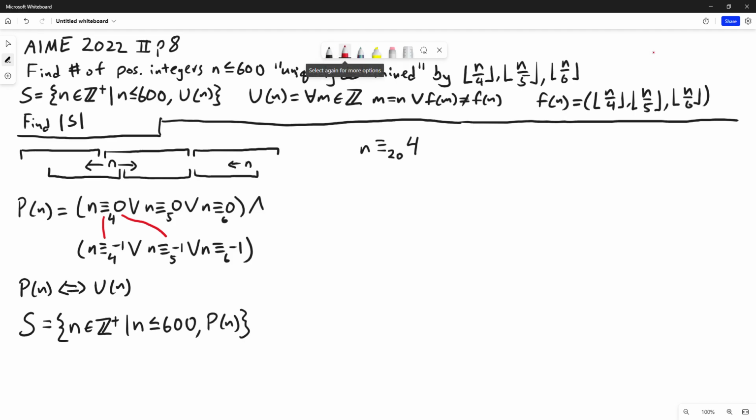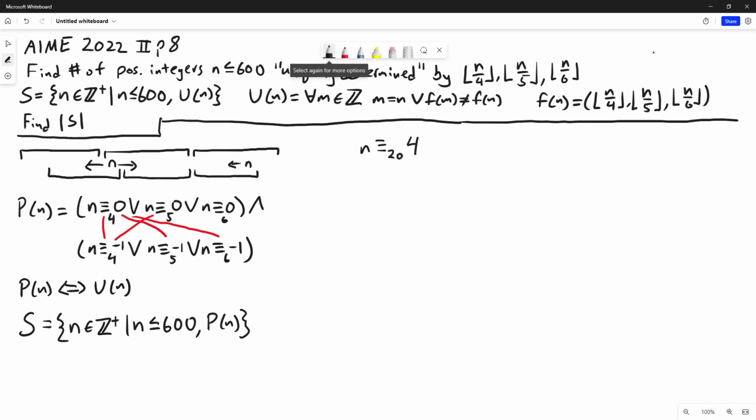Continuing on with our distribution of these terms, we have n is congruent to 0 mod 4 and n is congruent to negative 1 mod 6, but if it's congruent to 0 mod 4 then it's even, and if it's congruent to negative 1 mod 6 then it's odd, and we can't have a number being even and odd, so there's no solutions there. Next, let's look at n congruent to 0 mod 5 and n congruent to negative 1 mod 4.